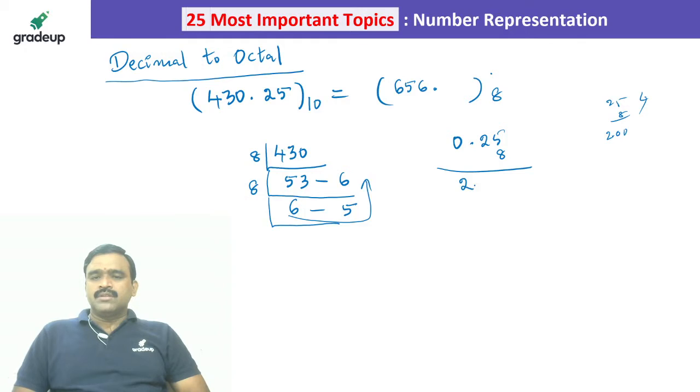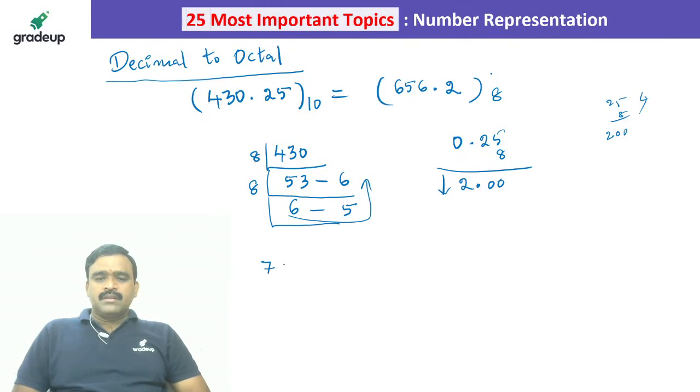So this means that 656.2. That's all. That is correct, na? So similarly, one more example I will take.